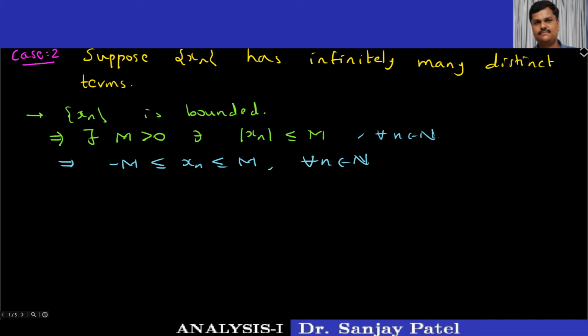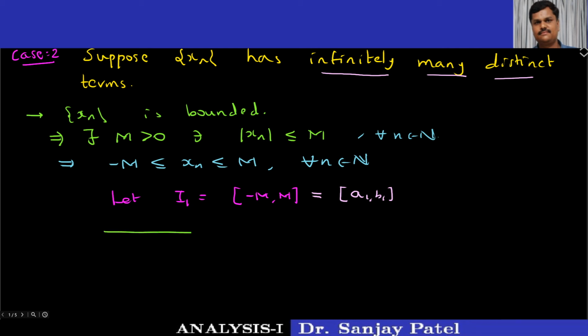Let us put the interval I1 equal to [minus M, plus M], and this I would like to call the closed interval [a1, b1]. Remember that this interval I1 has all the terms of the sequence, and the sequence has infinitely many distinct terms. So what I will get here is, say, I can draw a number line.